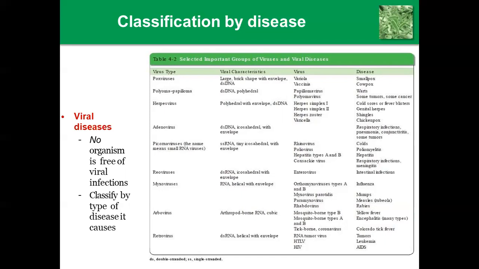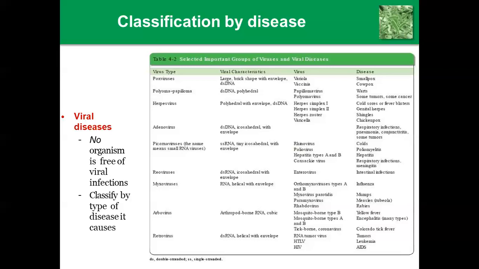Over that, I have listed some important examples. The first is pox virus, which produces smallpox. The virus name is variola. The second is herpes virus, which includes herpes simplex 1, herpes simplex 2, and herpes zoster or varicella. For example, chicken pox is produced by the herpes virus. About this, we'll see individual viruses in detail later.